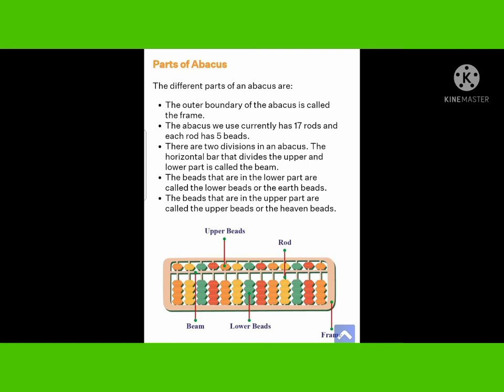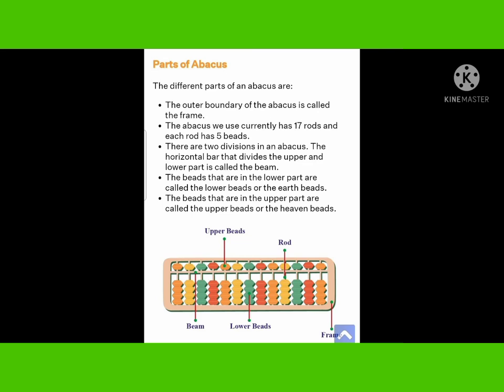Parts of abacus: here you can see the abacus tool kit. The beads above are called the upper beads, and the beads lying lower are called the lower beads. There is a bar or rod in between them. Totally there are 17 rods, and each rod has 5 beads in it.